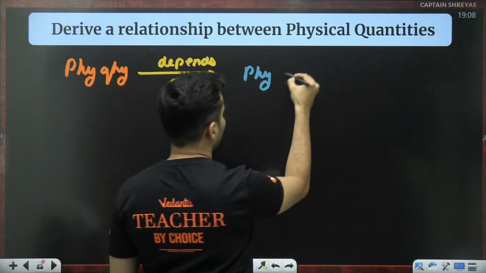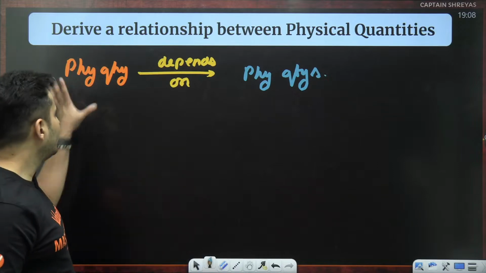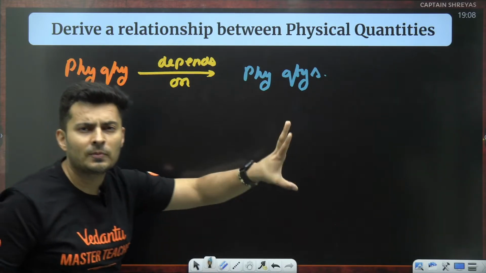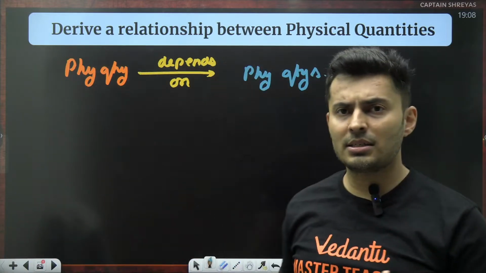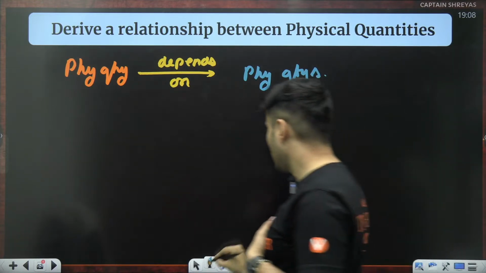You know that it depends on other physical quantities. Then you can get the relationship between these in a very simple form without maybe knowing the constants, okay? And that is what this application is.